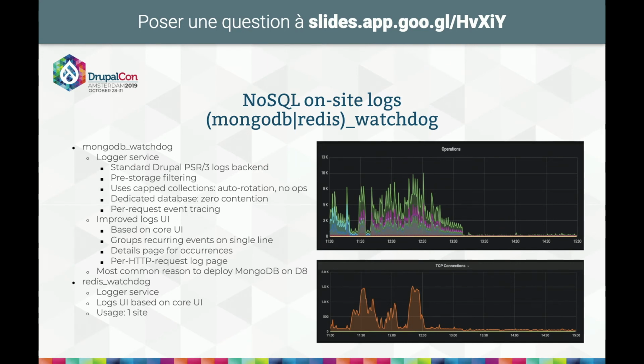With that module, you have a UI within Drupal, just like with dblog, except it's much more convenient. If you have events which occur frequently, you still have only one line for them. And also it does something other drivers don't do, which is tracing, meaning as soon as you have a log event for one request, you can go to the page for that request and see all events done by a single request, separated from all others. So you can see, oh, during this page, this happens, not mixed with all other requests as happens with all other loggers. That's tracing. It's available in Drupal 7, sorry, and 8.2.